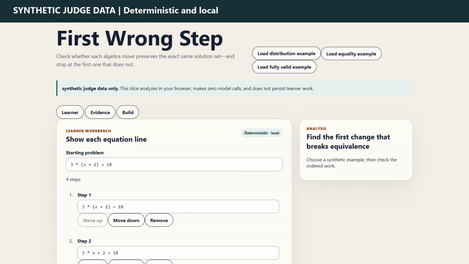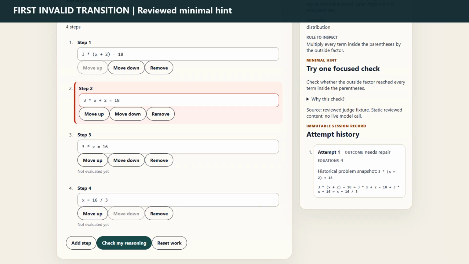I will load the synthetic distribution example. The learner can inspect and edit every equation line, while the exact analysis runs locally and deterministically in the browser. When I check the work, the app stops at step 2. 3 times the quantity x plus 2 was incorrectly changed to 3x plus 2.